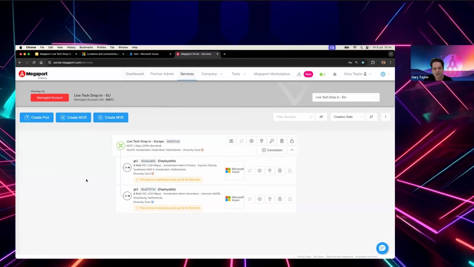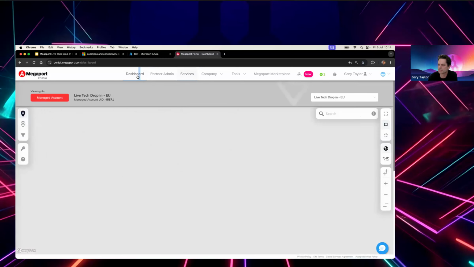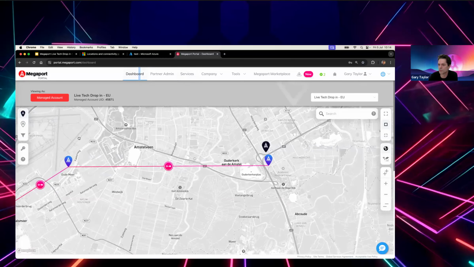So that is it. It is really easy. It's essentially near to the same process as before. You choose Metro, and then obviously you can then choose which location you need to connect to. But what we can see here, very simply, we've got 2 diverse locations into West Europe region for Azure, and we can actually check that and confirm that via the portal as well.